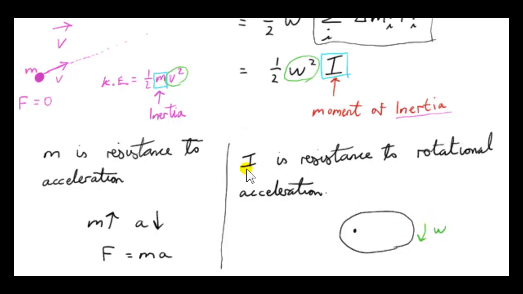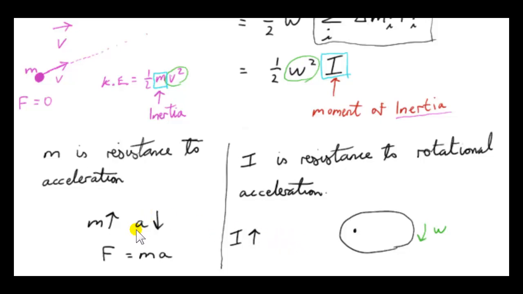The greater I is, as I goes up, what happens is that the rotational acceleration will go down. And what is rotational acceleration? It's how quickly omega changes.